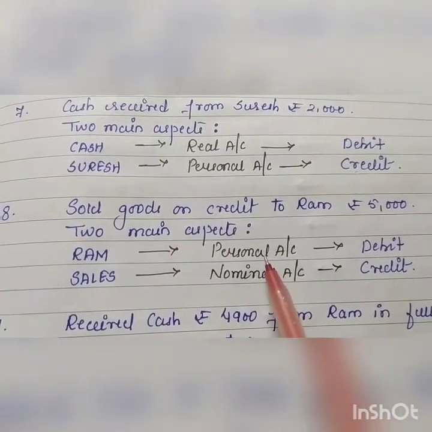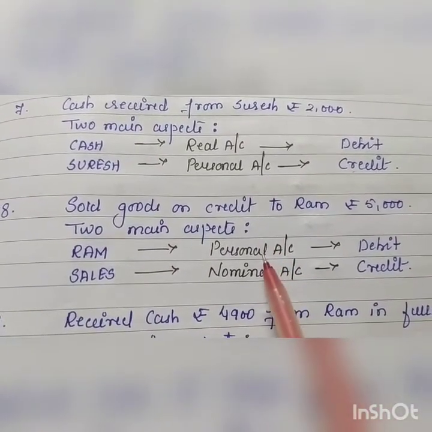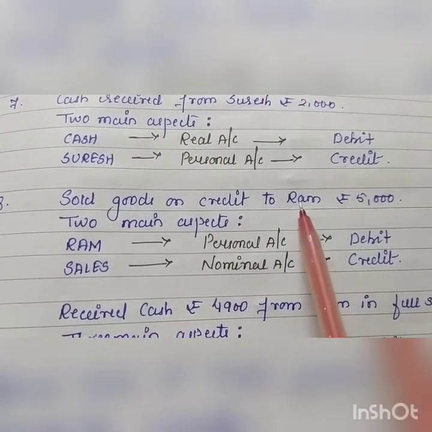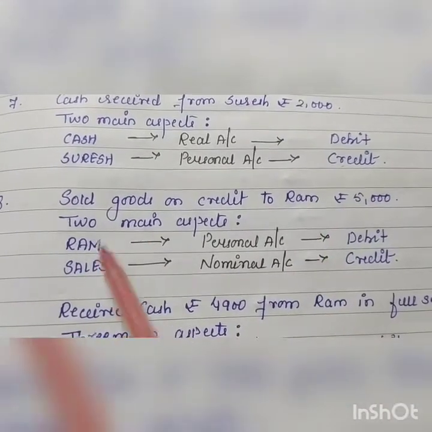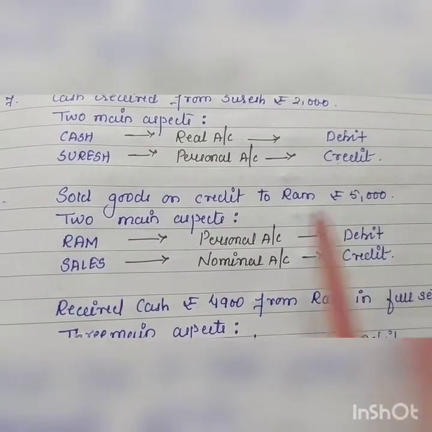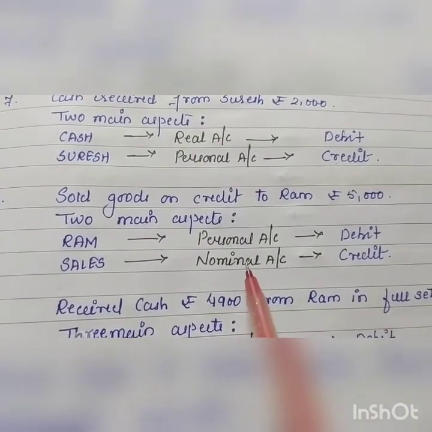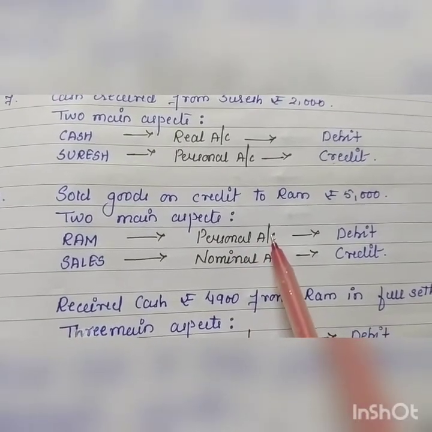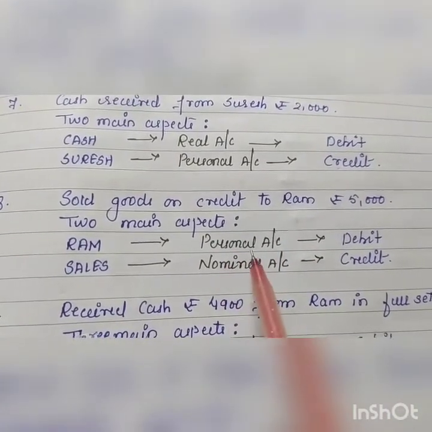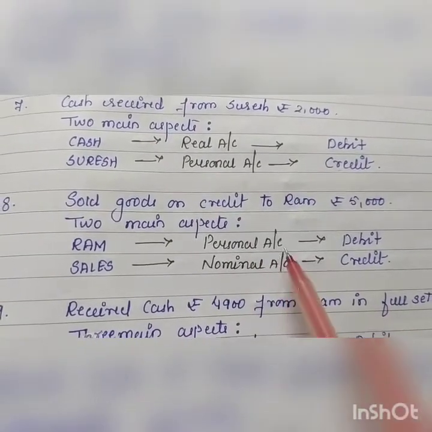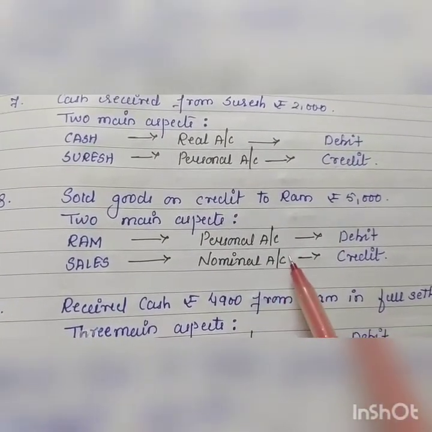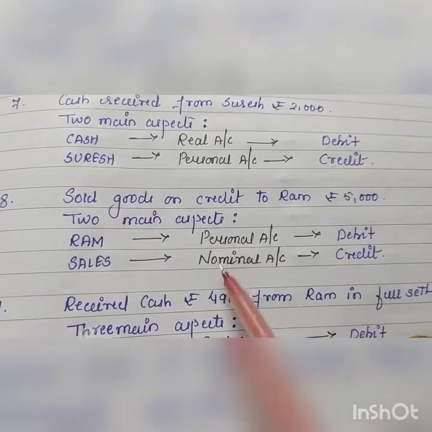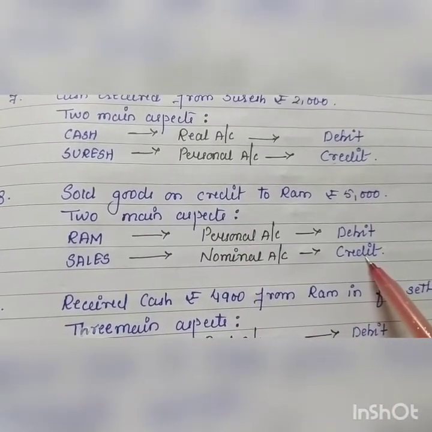Ram comes under personal account. Personal account rule: debit the receiver, credit the giver. आप goods sell किसको कर रहे हो? Ram. So he is the receiver. Ram's account will be debited. Sales comes under nominal account. Nominal account rule: all expenses and losses to be debited, all income and gains to be credited. Sales means it's an income for you, revenue for you, it will be credited.